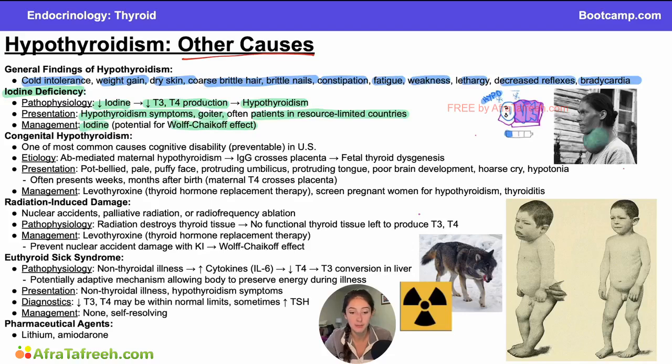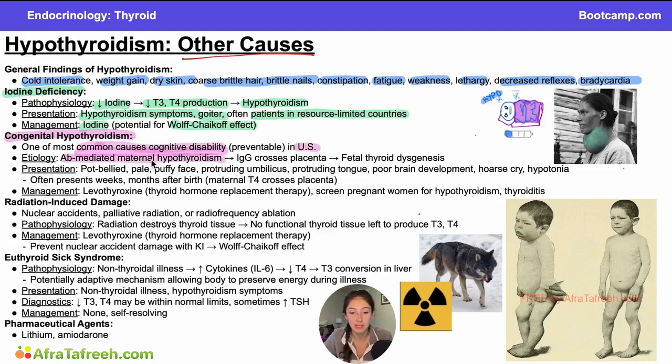Now, the next cause of hypothyroidism that I want to talk about is congenital hypothyroidism. Congenital hypothyroidism was previously referred to as cretinism because of the intersectional derogatory connotations of this term, both on the basis of race and disability. This term is no longer preferred, although you might see it in other study resources. I have chosen not to include it here for those reasons just mentioned. But remember, if a question stem does refer to cretinism, or if you see that written somewhere else, that is really talking about congenital hypothyroidism, which is one of the most common causes of preventable cognitive disability in the US.